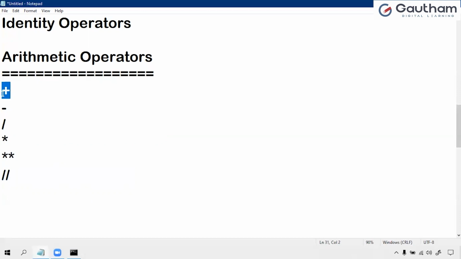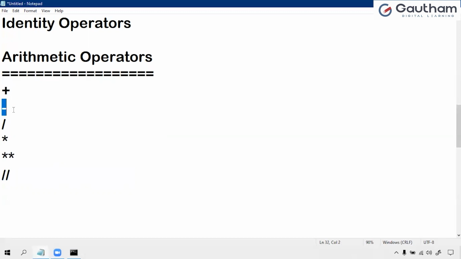These are all very basic, because we have learned these operators from schooling onwards, but we have to know how to use them in Python. That is completely based on practice, so you can understand the formats and so on.